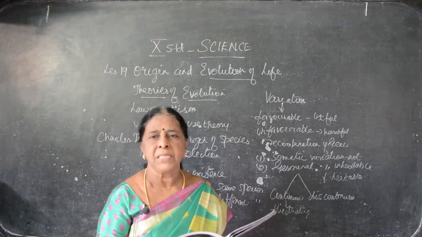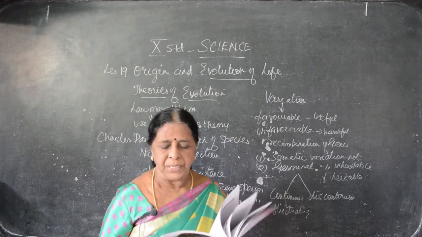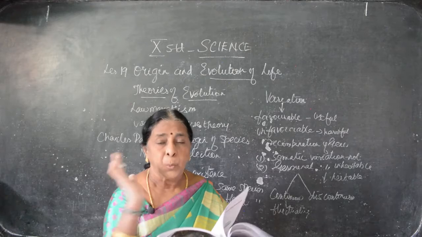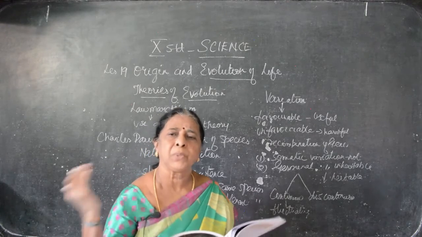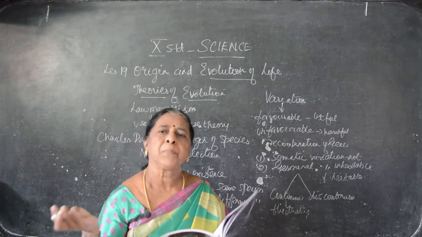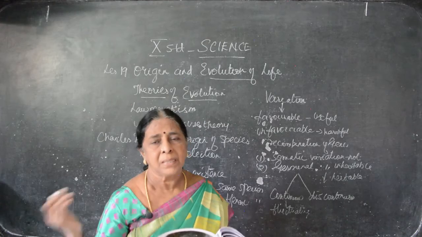Okay, discontinuous variations are sudden changes. The sudden changes are known as mutation only. For example, six fingers, or two heads for one child. All this is discontinuous variation. It will not develop to the other generation. In one generation, for example, some children got six fingers. The same thing will not be continued for the other generation.